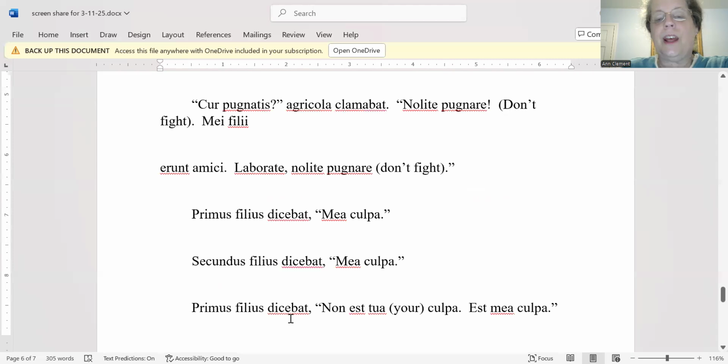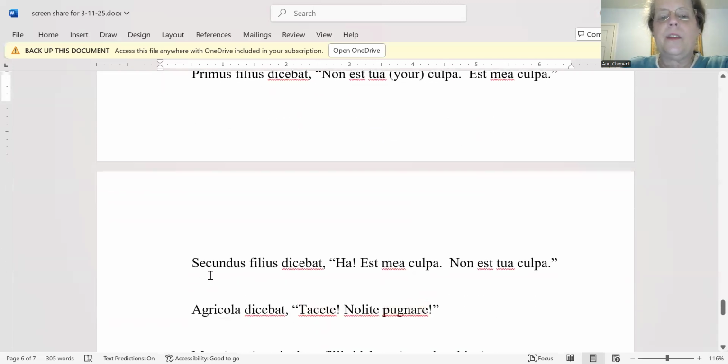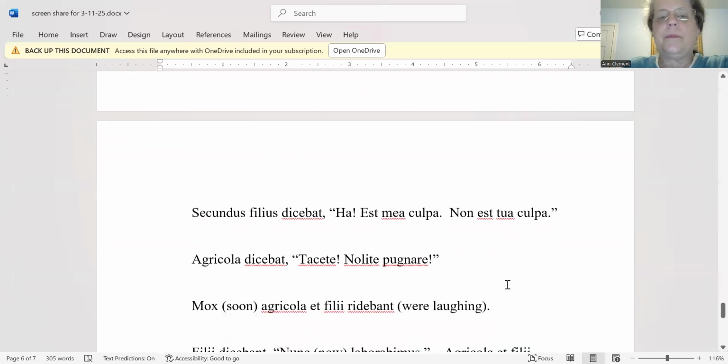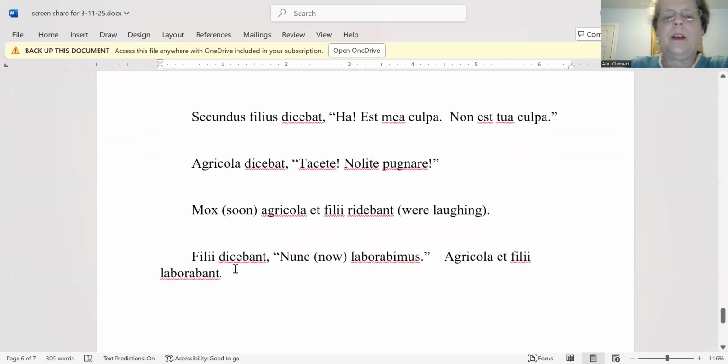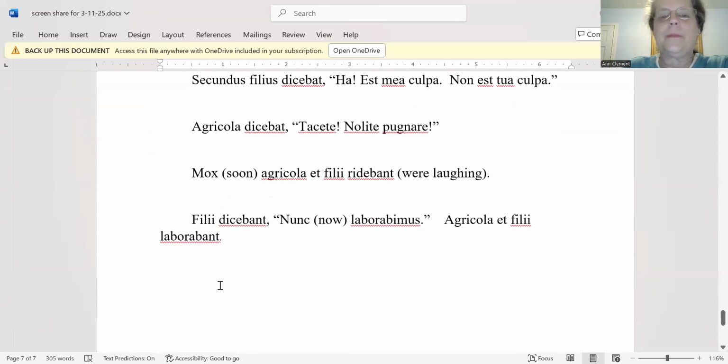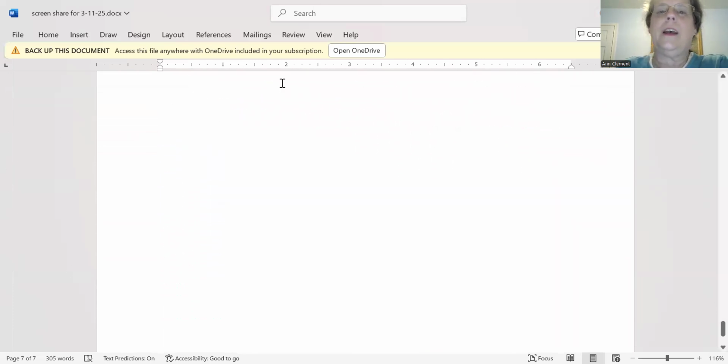The first son said, "It is not your fault. It is my fault." The second son said, "Ha! It is my fault. It is not your fault." The farmer said, "Be quiet. Don't fight." Soon the farmer and the sons were laughing. The sons said, "Now we will work." The farmer and the sons worked. Okay.